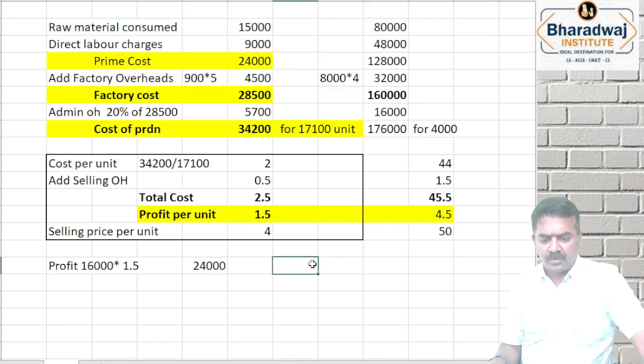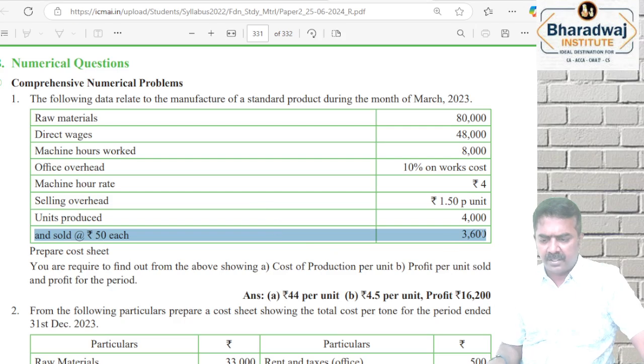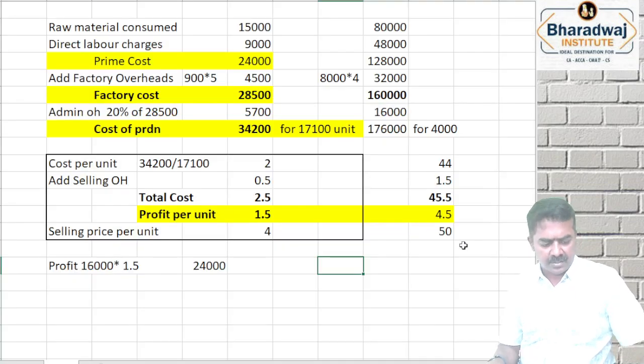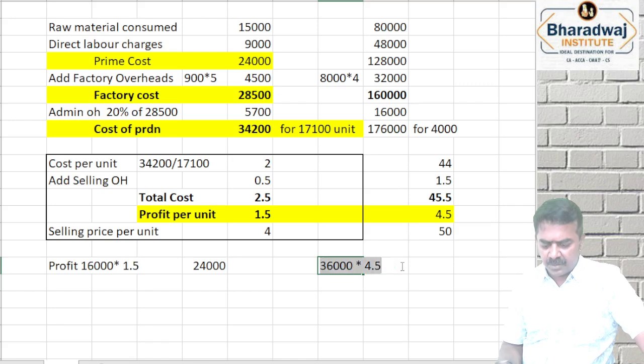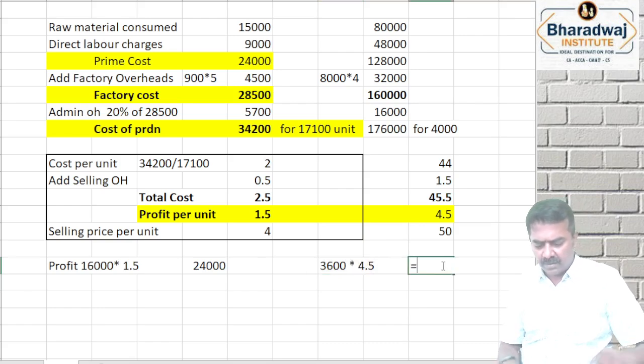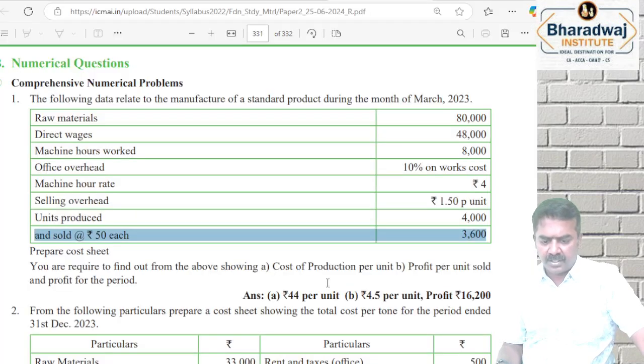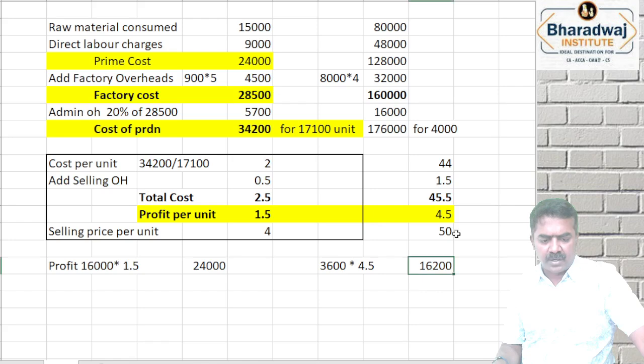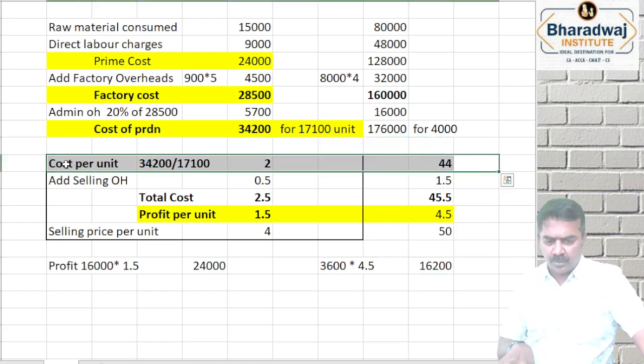If you want profit for the period, how many units have you sold? We sold 3,600 units. Profit is 4.5 per unit. 3,600 units sold into 4.5 will give us profit of 16,200. You can check the answer. Cost is 44 per unit. Yes, cost per unit is 44.